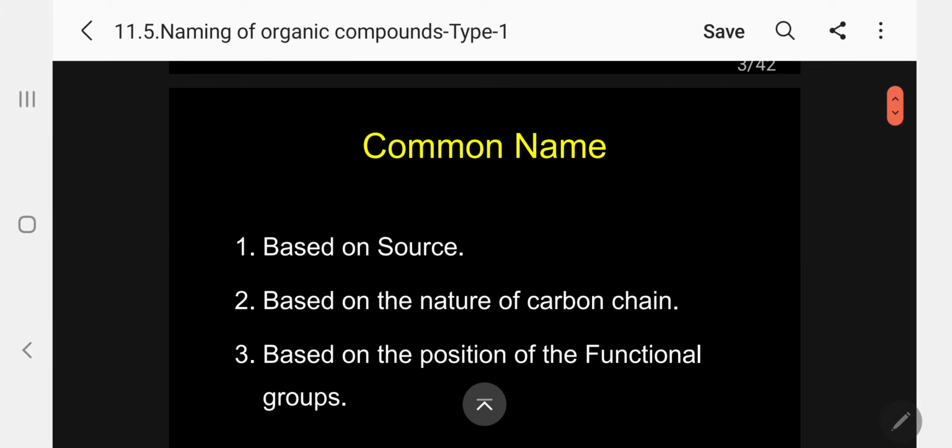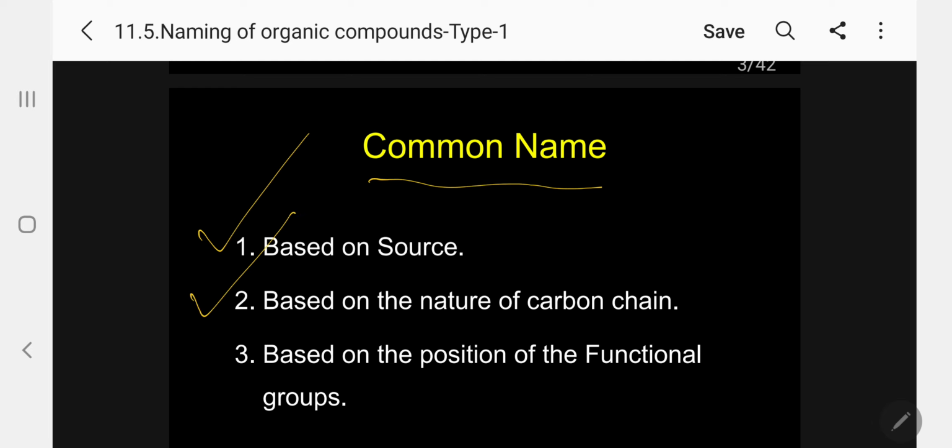Common name, the most important. Please concentrate. This important is not given in any book, so I am giving important for common name. Please follow. 1. Based on source, either from plant or from animals, we can isolate organic compound. Based on that, we can give name.